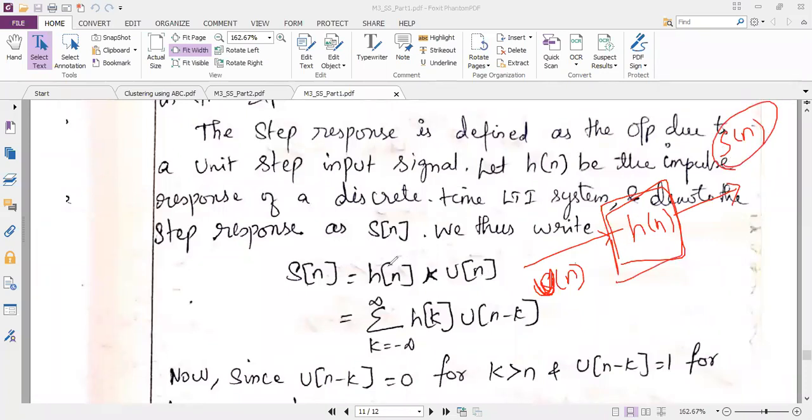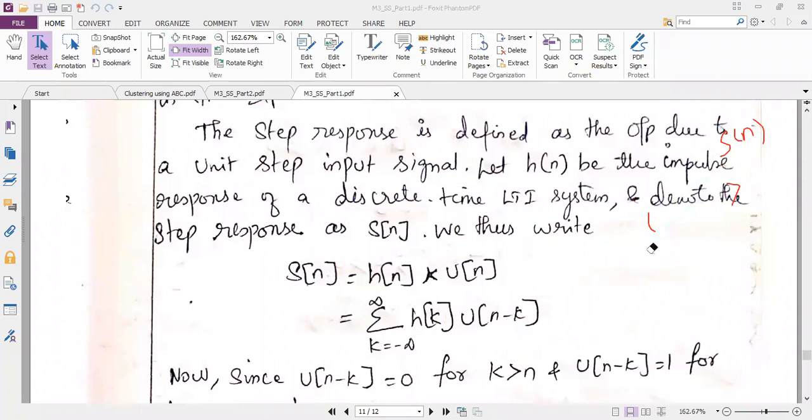So using this block diagram, I can write my output s of n, which is equal to h of n convolution with u of n. So I am repeatedly telling impulse response we should not disturb, because we are going to derive the formula based on the impulse response. So I will just expand this convolution formula, summation k equal to minus infinity to plus infinity, h of k multiplied with u of n minus k. And you know the unit step signal will be equal to 1. Since it is u of n minus k, I can say the amplitude will be 1 when